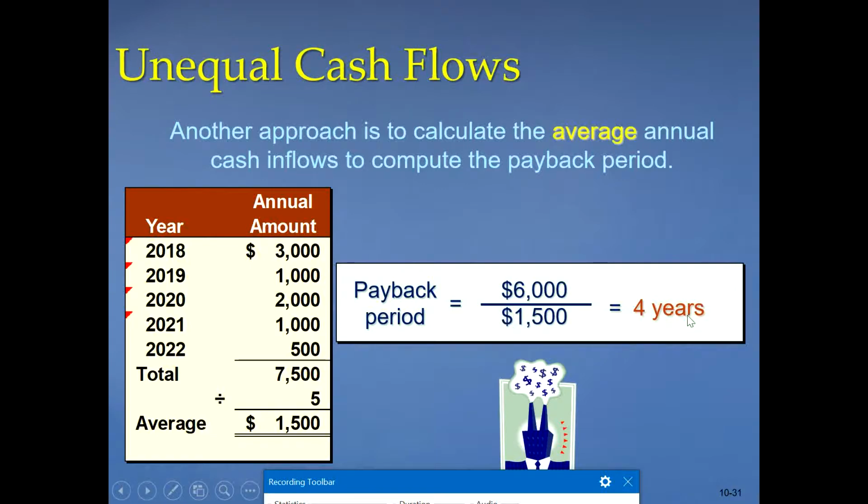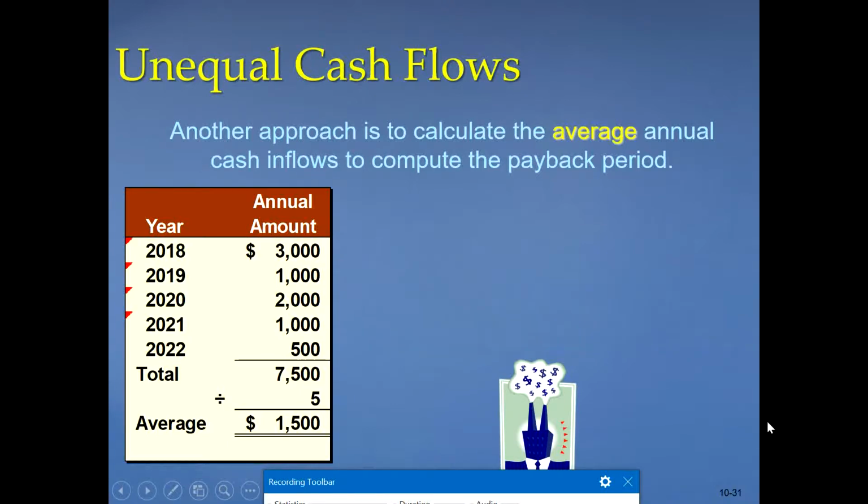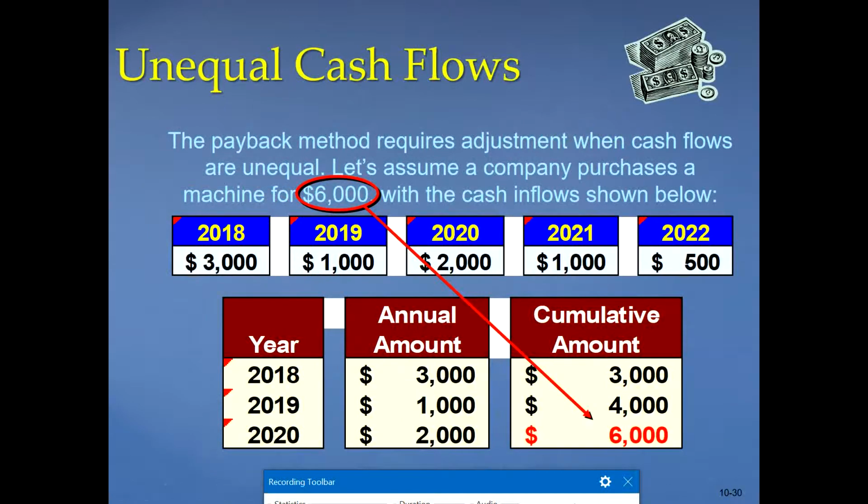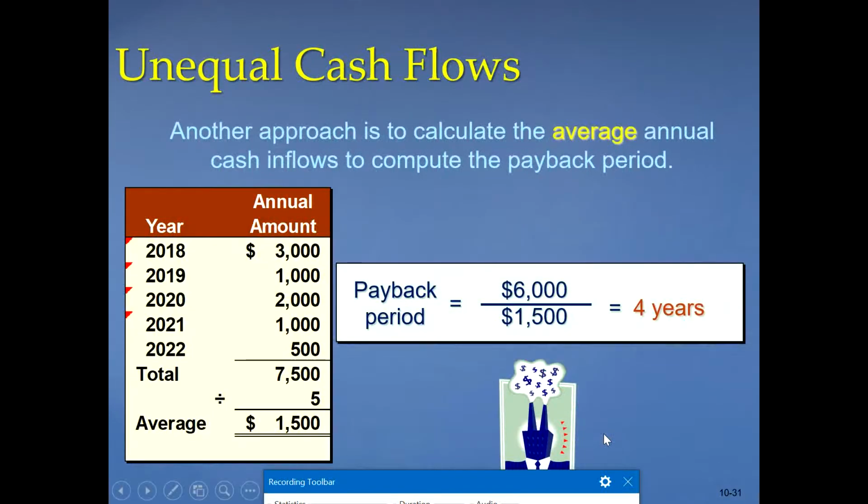It is approximately 4 years instead of 3, right? But this is also correct. You can see here this is 4 years, but if you look at previous, it is 3 years. It will take 3 years if we use a cumulative method, but if you use an average method, it will approximately take 4 years. So both methods are correct to calculate a payback period.